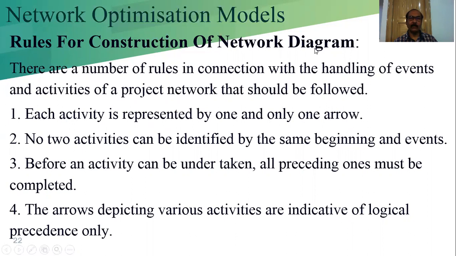Rules for construction of the network diagram. There are a number of rules in connection with the handling of events and the activities of a project network that should be followed. Number one, each activity is represented by one and only one arrow. So a particular activity is represented by an arrow. We cannot represent one or more activities; only one activity can be represented by only one arrow.